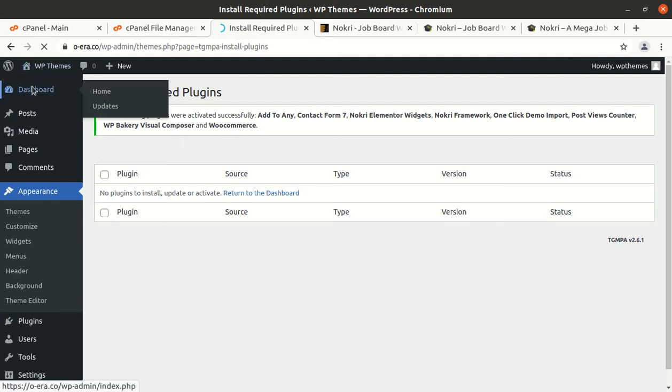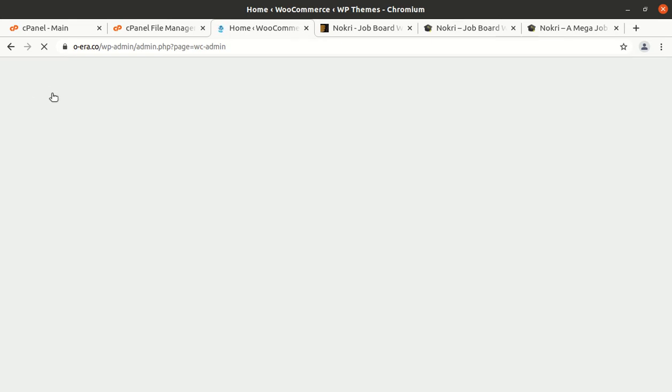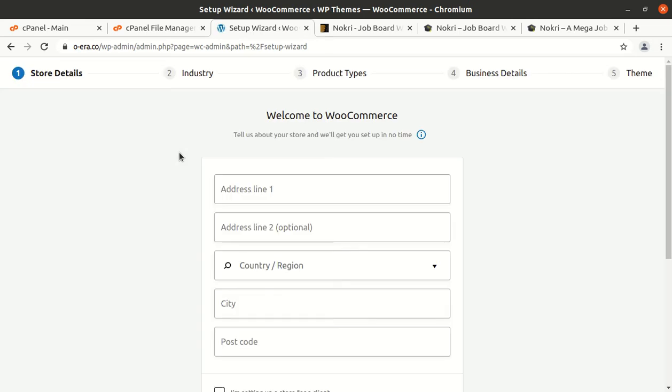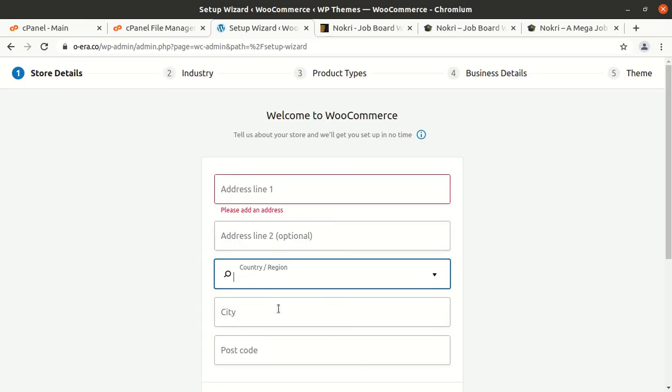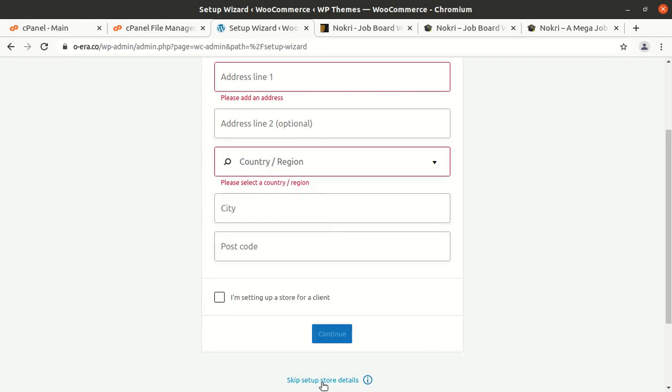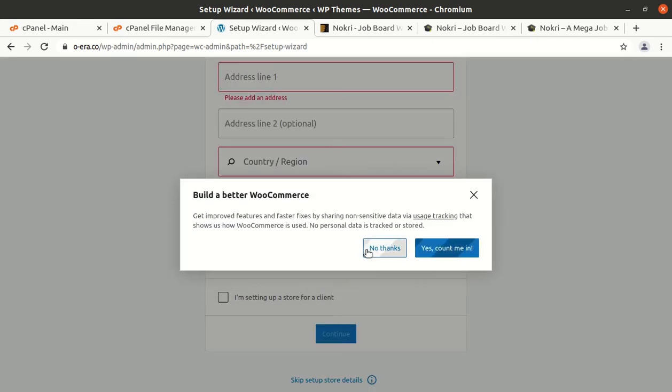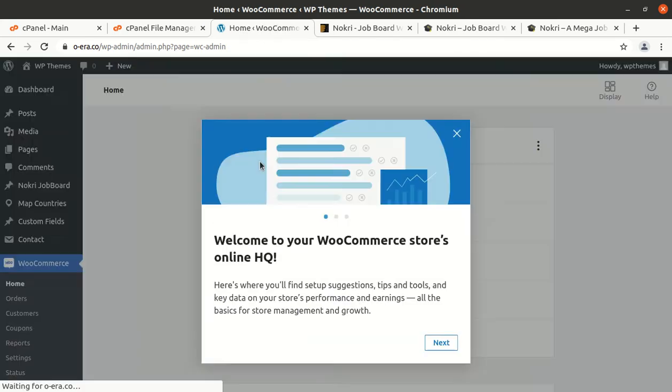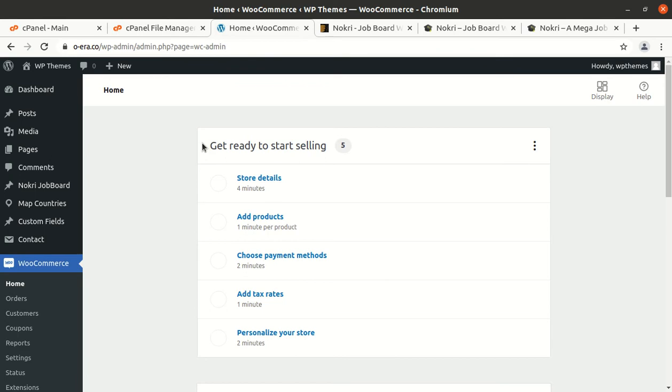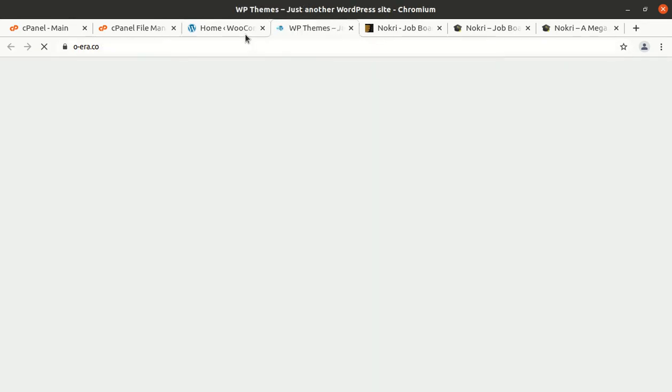Simply click on dashboard to see whether it needs further customization or information, because WooCommerce is also in the bundle of the theme, and WooCommerce needs certain information. Yes, it is redirecting to the WooCommerce setup page, so you need to put in all these credentials as applicable for you. I am skipping this step because WooCommerce is already installed in this activity, and I don't need to put in all this information because I am just demonstrating the theme. Now we can take a look at our website since all the plugins and the theme itself have been installed.